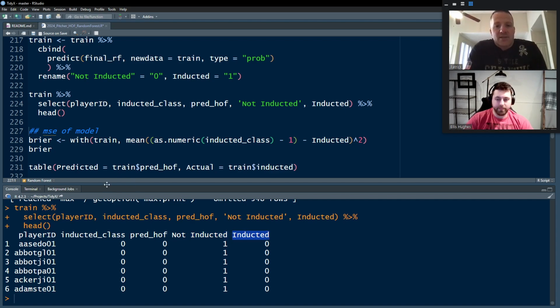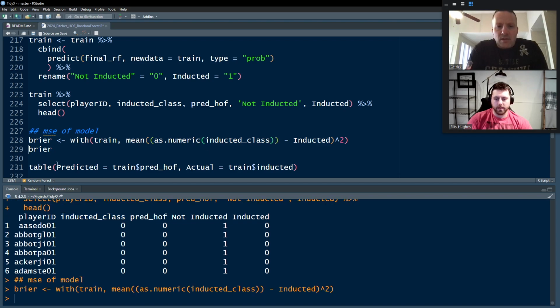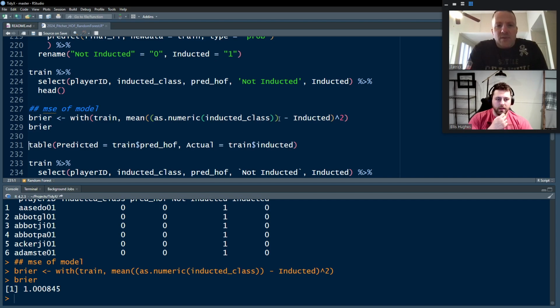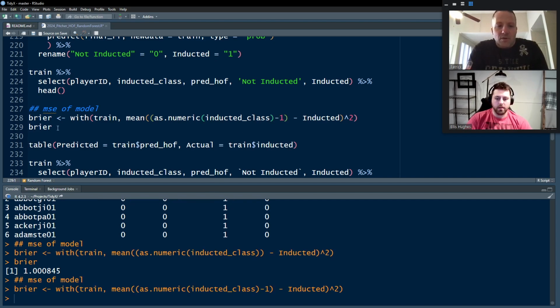Next thing we can do is calculate our Brier score, which for a classification task is the mean squared error. So the class here is either a 1 or a 0, and we're subtracting from that the predicted probability of being inducted. I think you need the -1 because it converts it to a 1 or a 2.